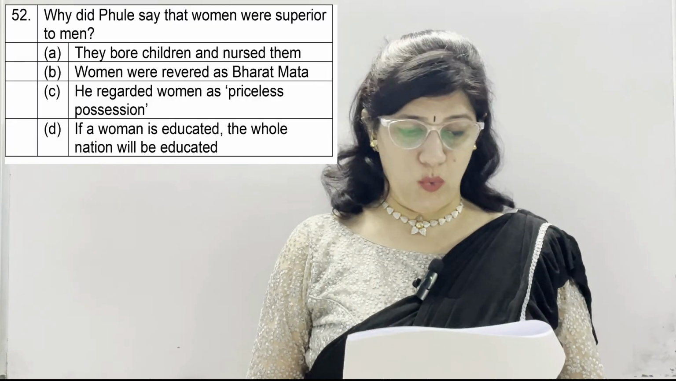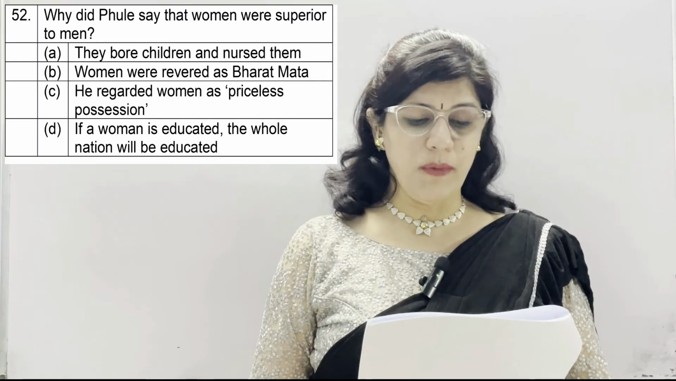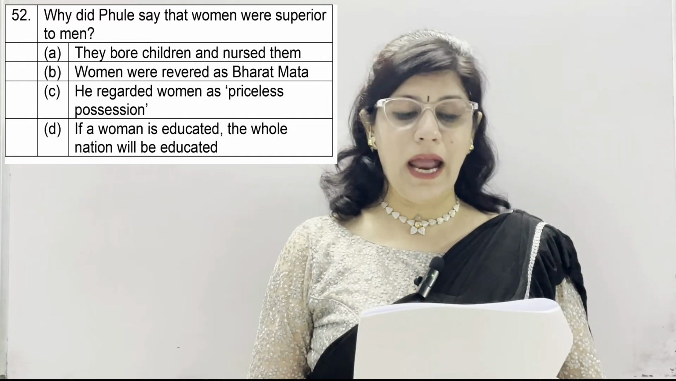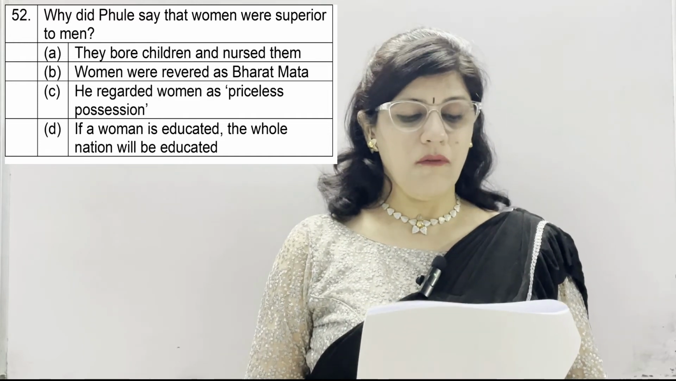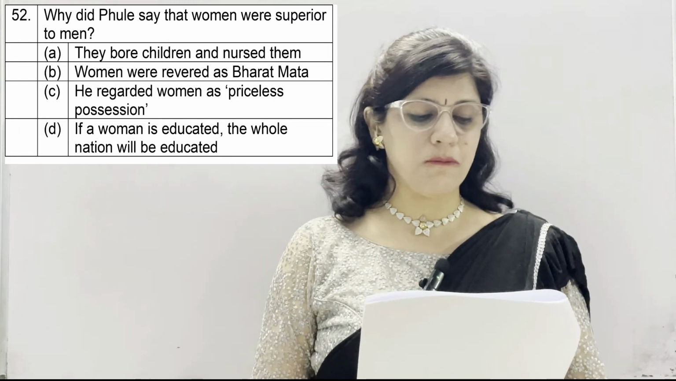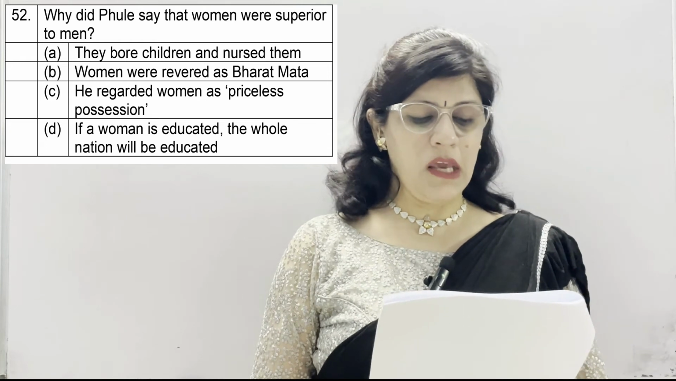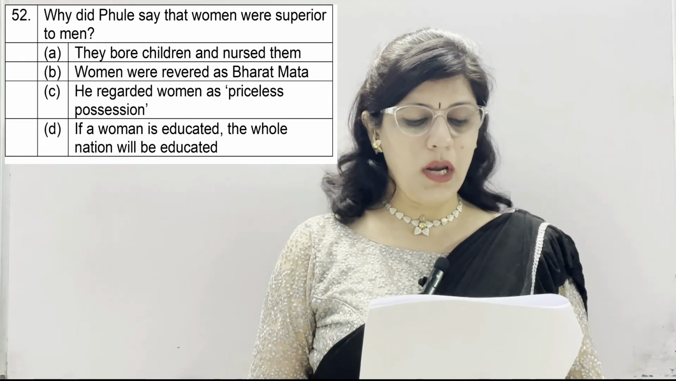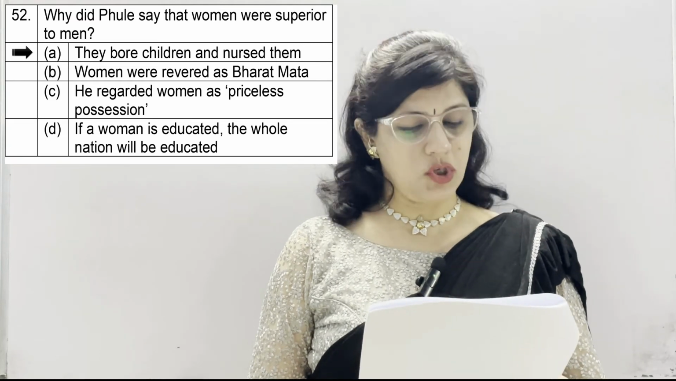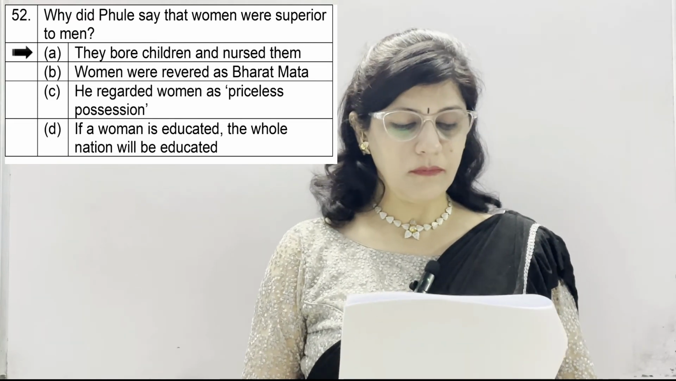Question number 52. Why did Phule say that women were superior to men? Option A, they bore children and nursed them. B, women were revered as Bharat Mata. C, he regarded women as priceless possession. And D, if a woman is educated, the whole nation will be educated. And the correct option is A. They bore children and nursed them.